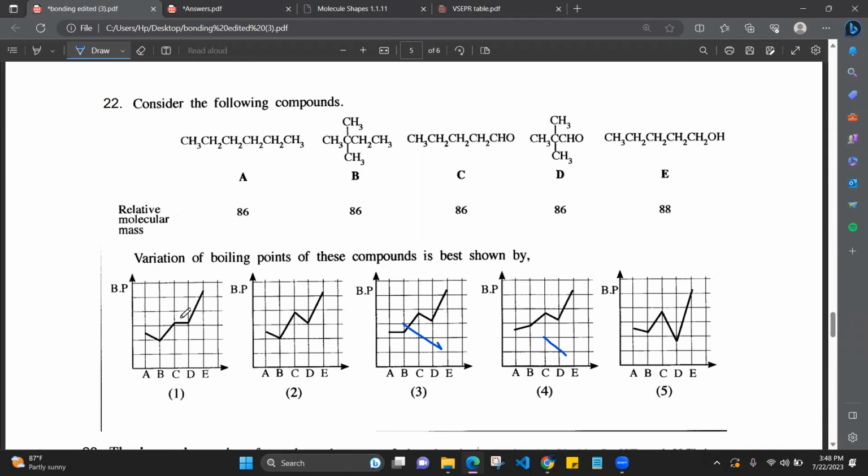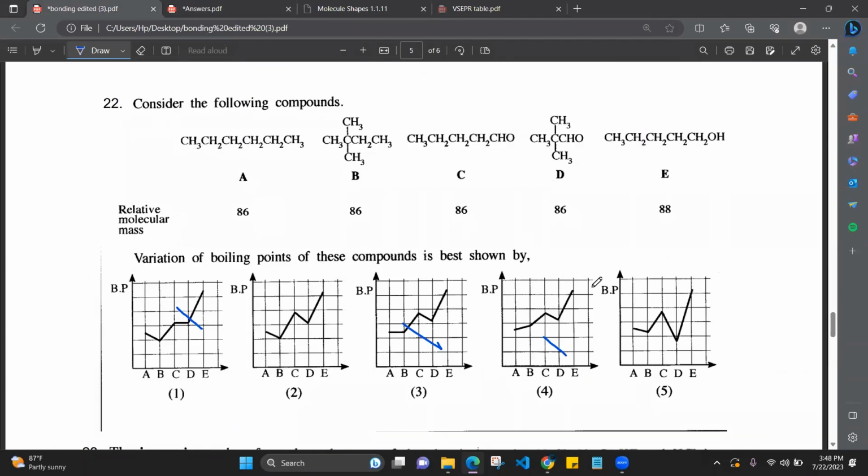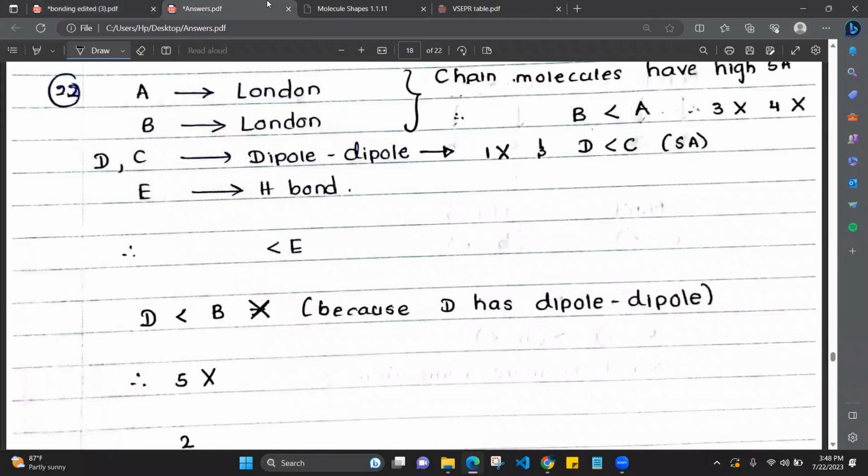Here C and D are equal, so that is wrong. Here C is greater than D, and here also C is greater than D. Now we have just 2 and 5 to compare. E is having hydrogen bonding, therefore the greatest intermolecular interaction strength is in E. So E is having the greatest boiling point.